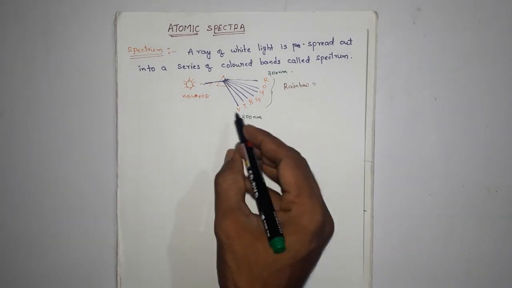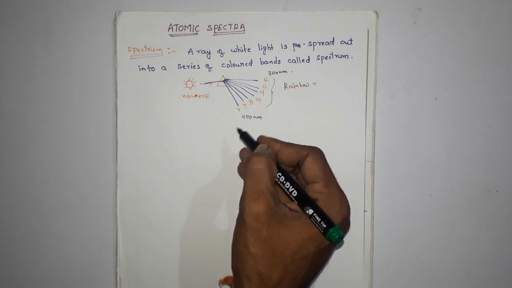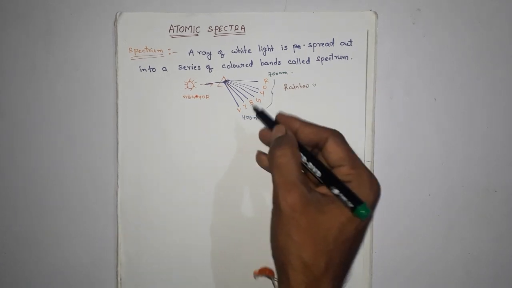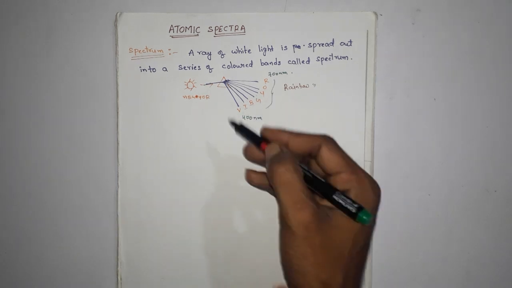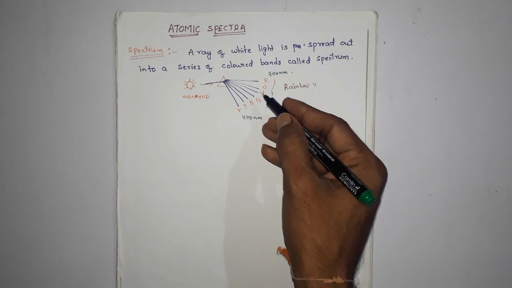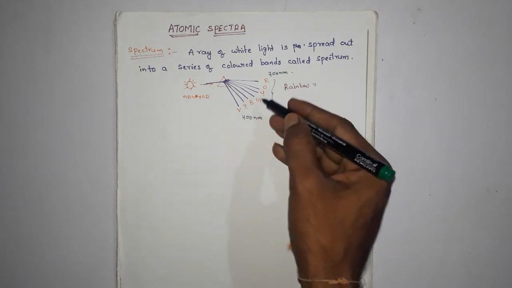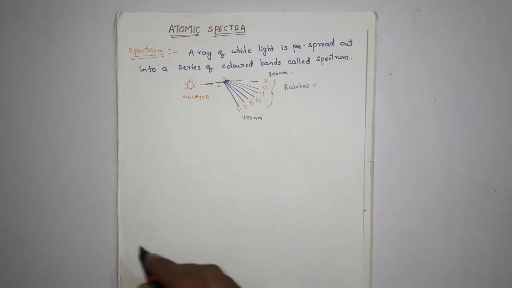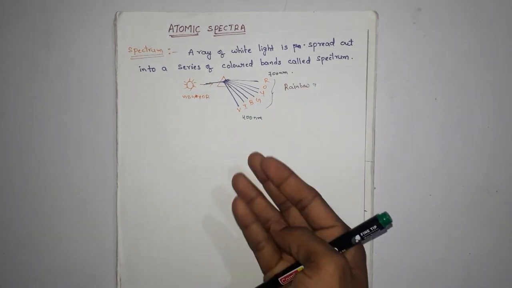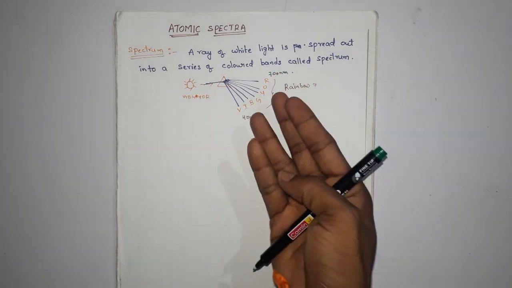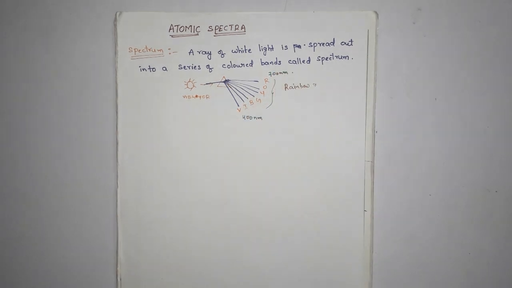So violet bends more than indigo, indigo bends more than blue, blue more than green, green more than yellow, yellow more than orange, and orange more than red, because violet has a low wavelength and red has a high wavelength.